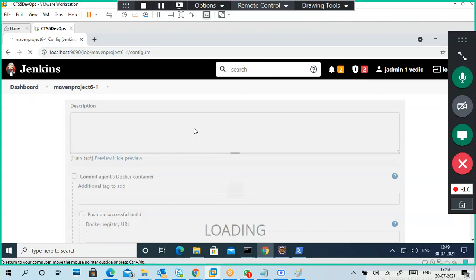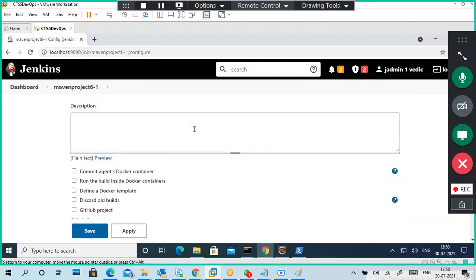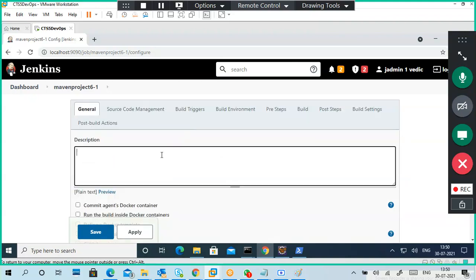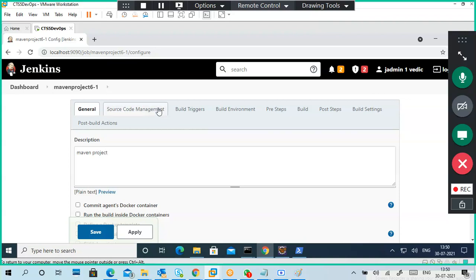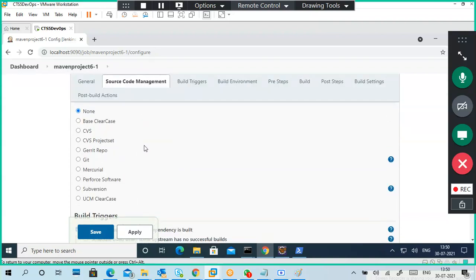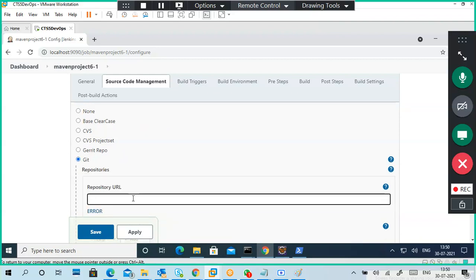How much time will it take? Actually, I didn't see. I thought I would simply execute Maven and show you, but instead I started explaining and forgot to log in. See, the options are changed. So this is a Maven project. Source code: where is the source code? Go to Git and give the Git link.